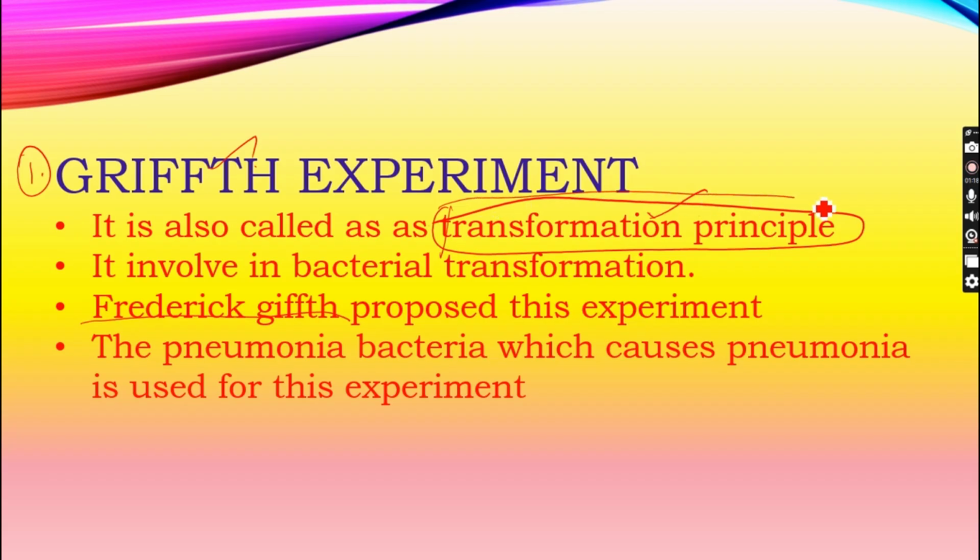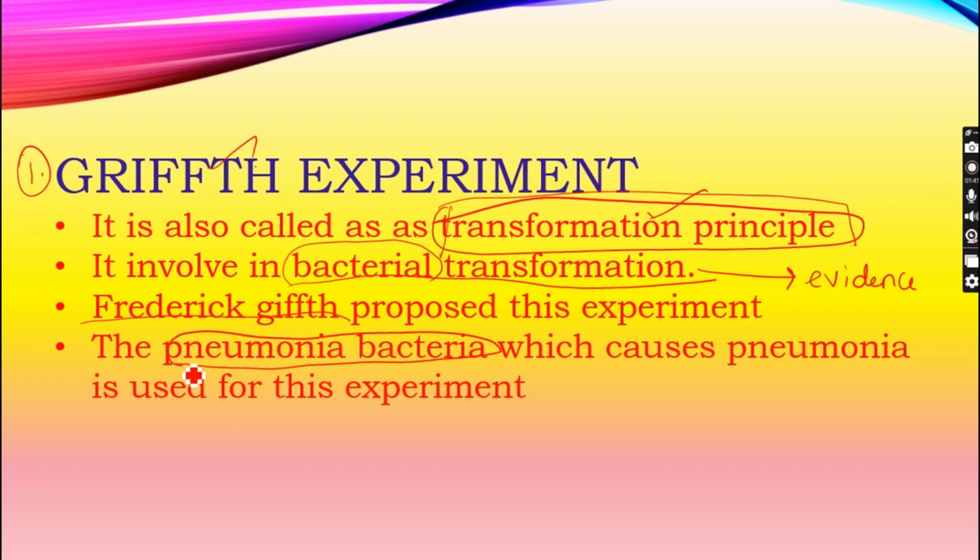It comes under the transformation principle because bacterial transformation provides the evidence for this experiment. So, as we have said, bacterial transformation is the main principle in the Griffith experiment, therefore pneumonia bacteria are used for the transformation principle.